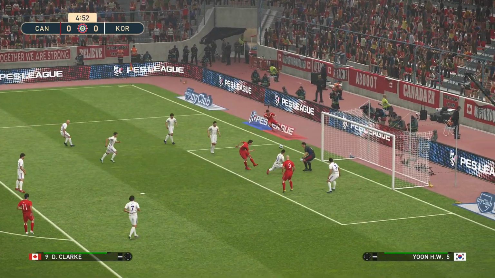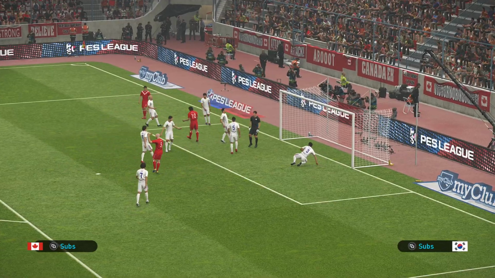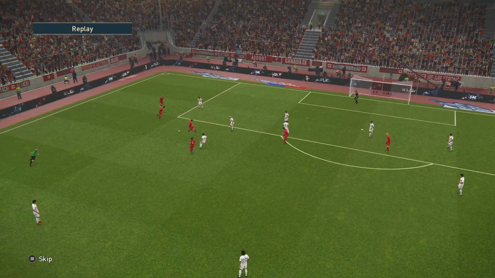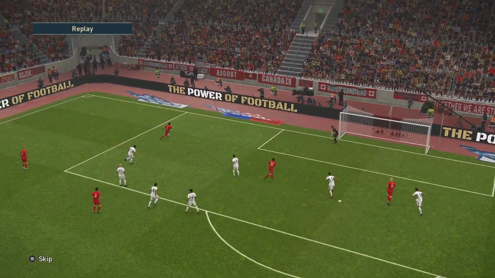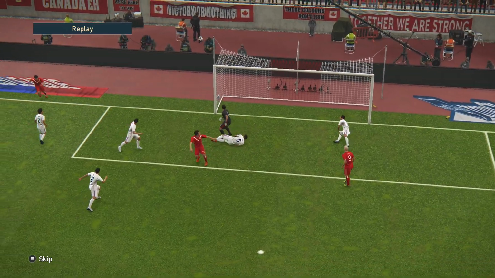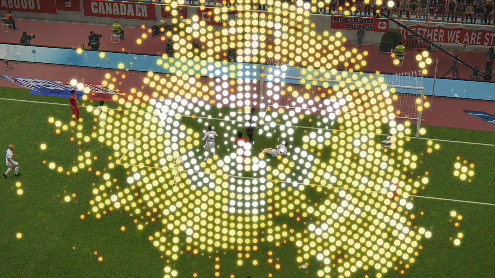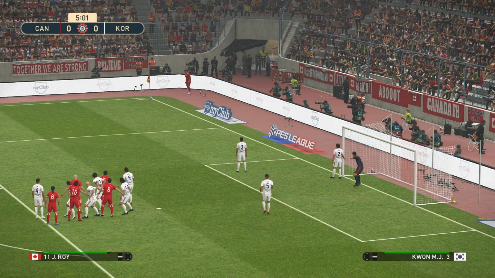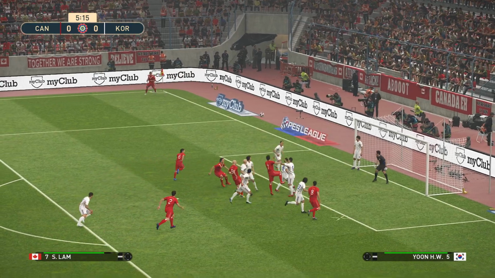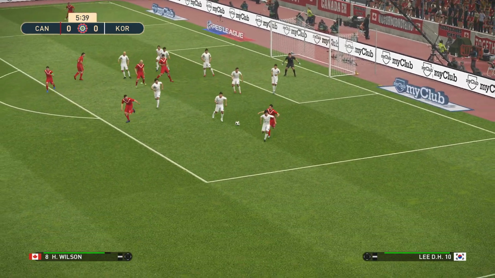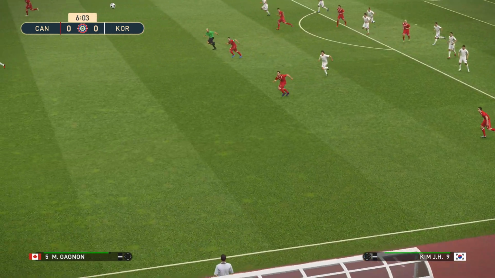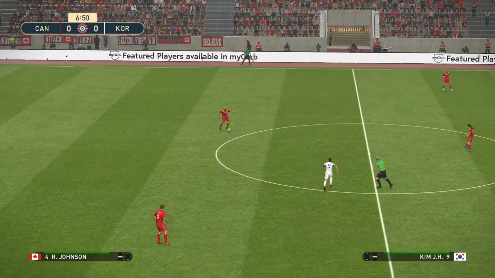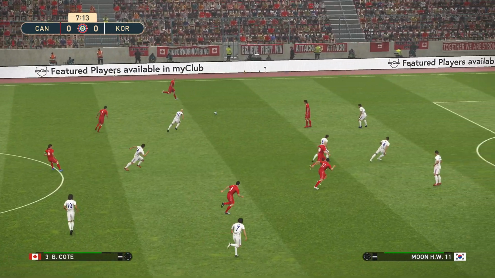Here's Lam. And there's Bouchard with the shot, and it's blocked. First chance of the game falling to Canada. Bouchard with the shot. What a block that was. It was Yoon with the block. Now here's the corner kick. And here's Lee for Korea. Oh, he's happy just to get rid of it for now. Relieve the pressure. It's a bright opening to the game from Canada.